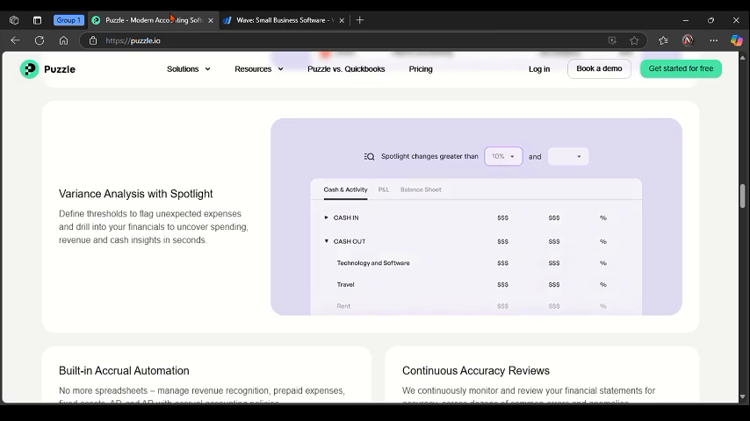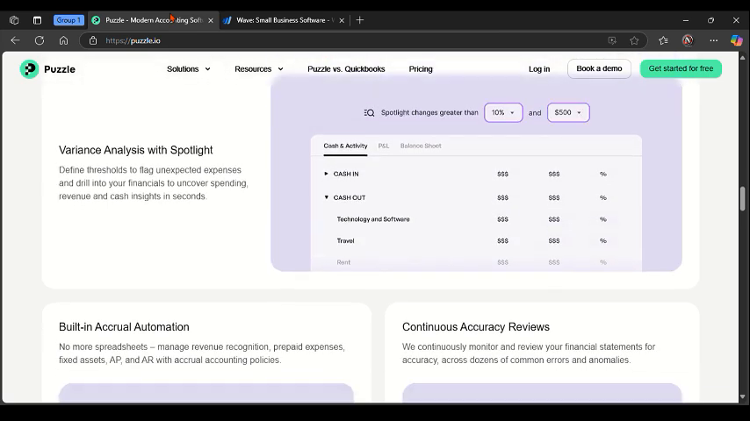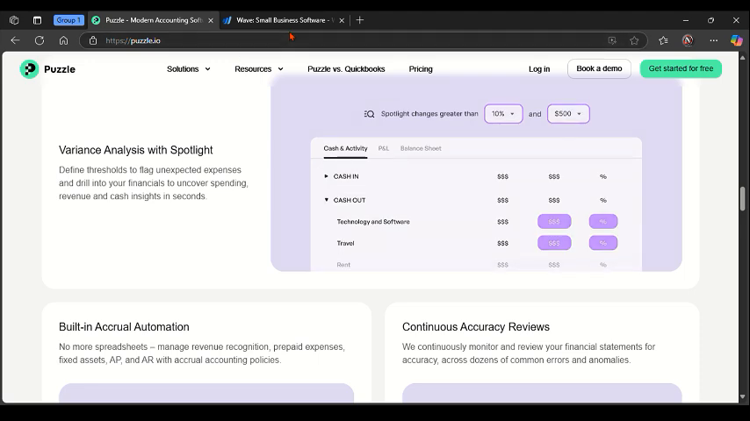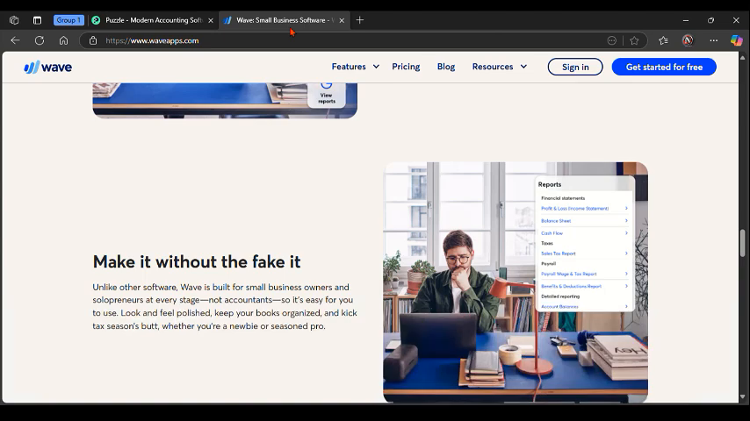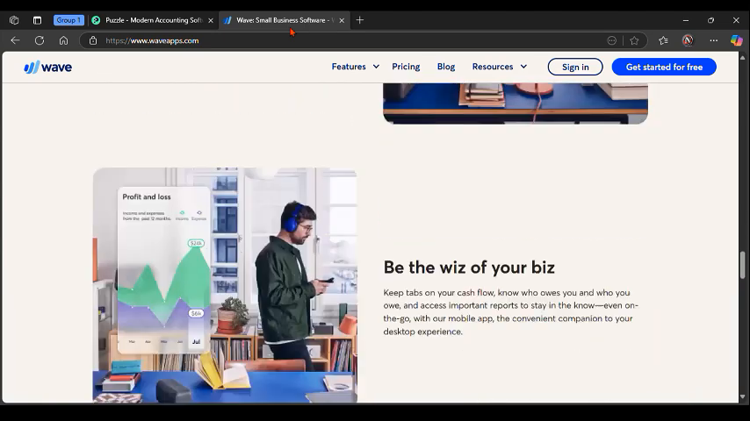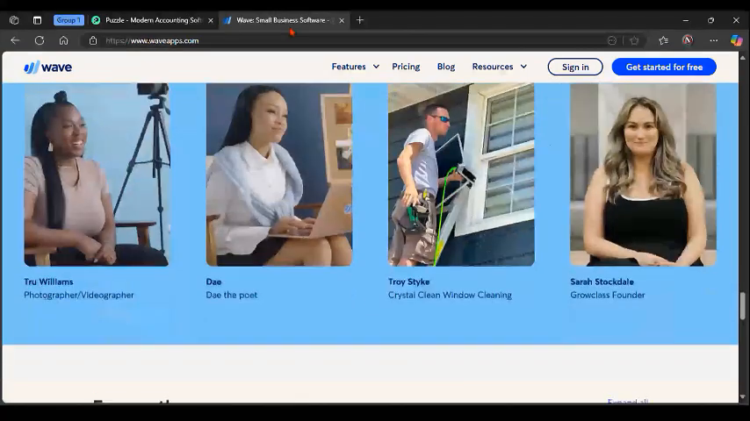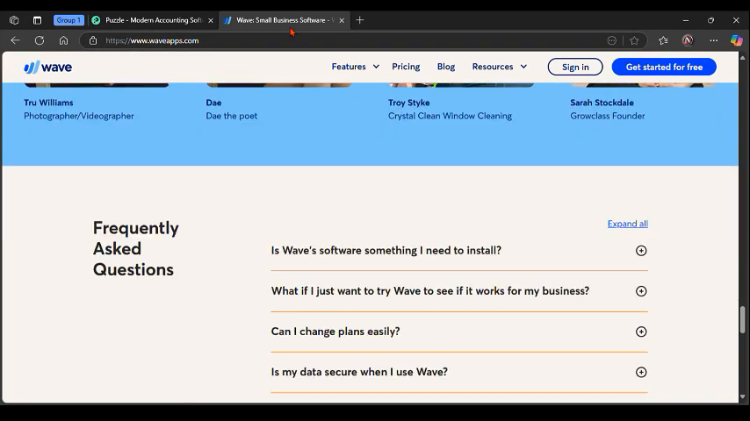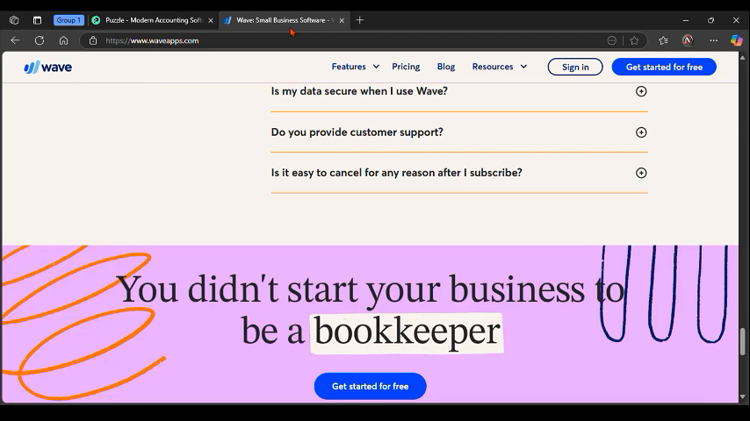So talking about Puzzle.io, I'm going to quickly reveal the strengths and the weaknesses of this platform. Talking about the strengths, it has a real-time financial dashboard and metrics. It also has seamless integration with banks, Stripe, payroll, and more. It is also built for fast-scaling businesses with automation at the core.